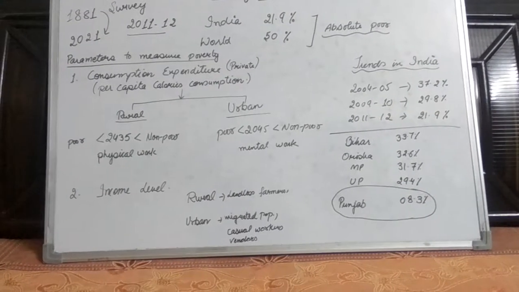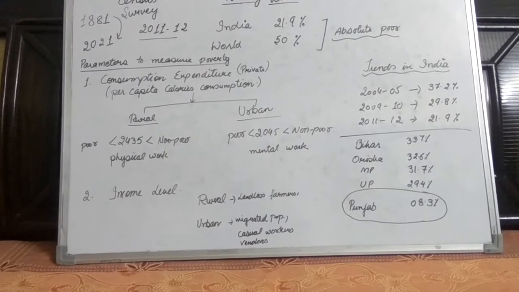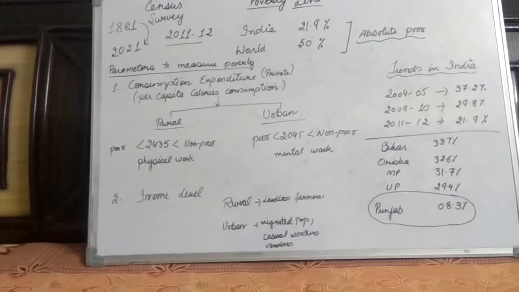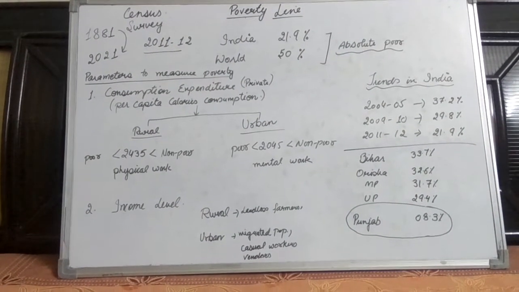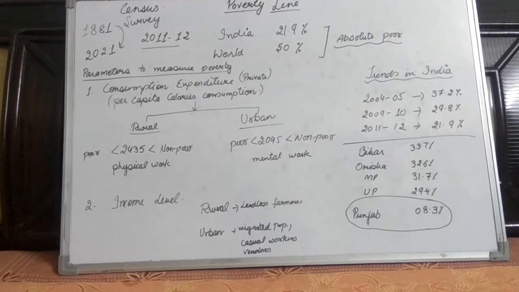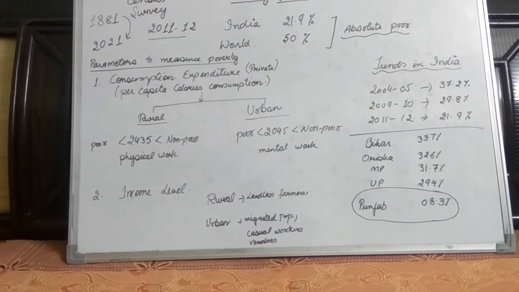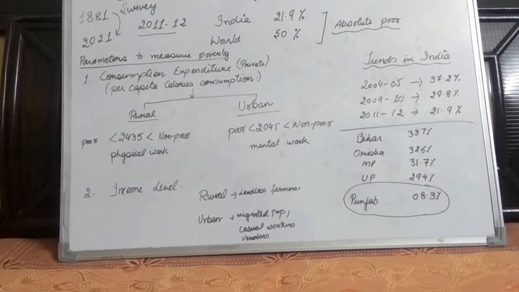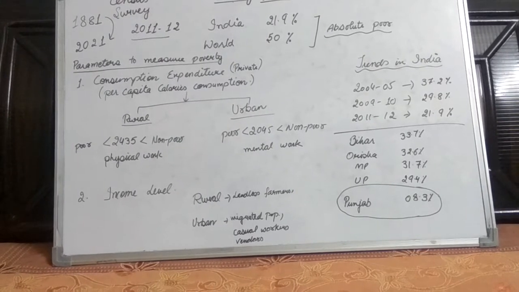We have measured poverty in India year after year. We have some data in hand: if we take the 2004-5 database, at that time 37.2% of the population was poor in India. In the year 2009-10, 29.8% of the population was poor in India.